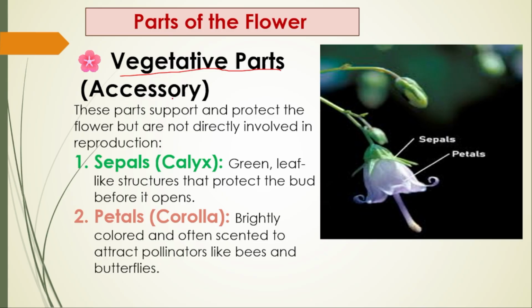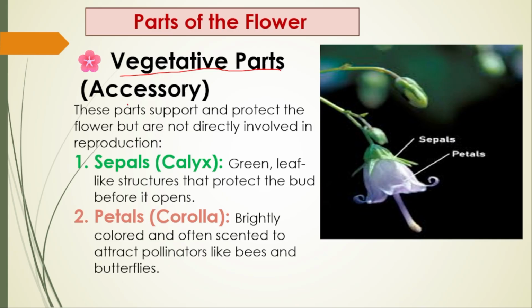Why are they called accessory? Because, for example, in our life, laptop and mobile are accessory tools: they are needed, but they are not compulsory to live, isn't it? But air, food and water are necessary things because we depend on them to be alive. Same like that for the plant, the vegetative parts are said to be accessory whorls because they are necessary, but they are not directly involved in the reproduction.